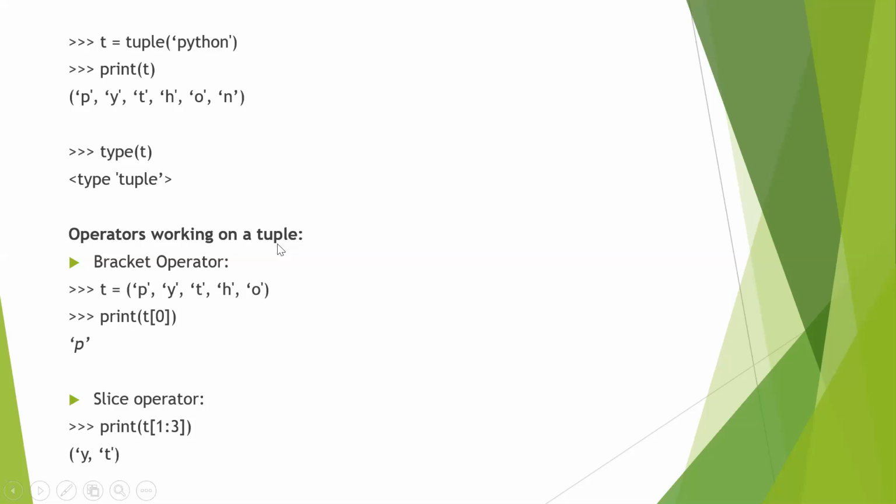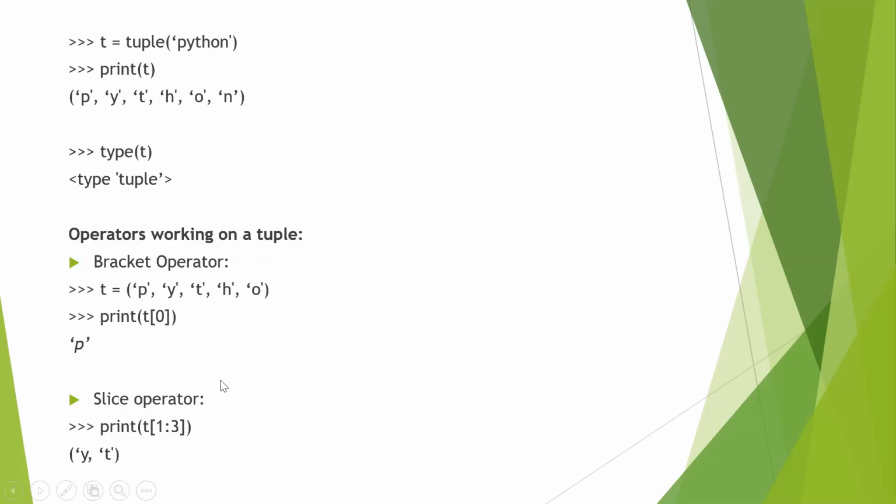Now, what all operators can work on a tuple? Just like a list or a string, you can access the individual elements of a tuple by using the bracket operator. So if I want to access the first element of a tuple, I just have to say T of 0. So I mention the index and I use this bracket operator. So that will give me the first element of the tuple.